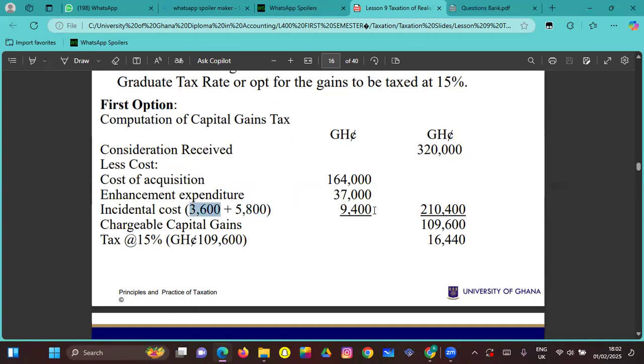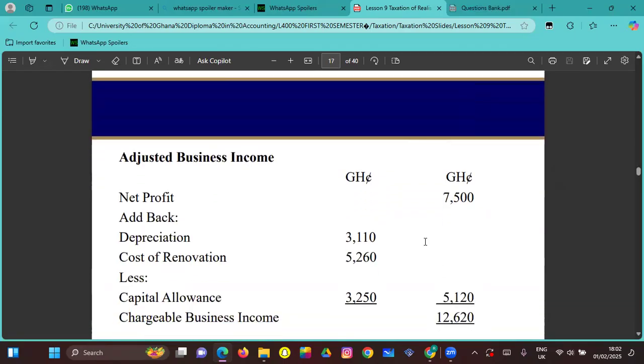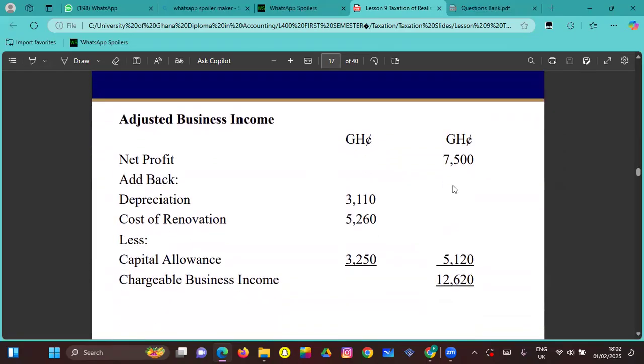So when we add all, this is what we are getting. And this is our total cost here. When we subtract the total cost from it, then this will be our chargeable gains, and we are now using the 15% rate, right? So at the 15%, it is the amount she pays for the tax on the gains, right? Then we adjust his business income to, this was his net profit, her net profit.